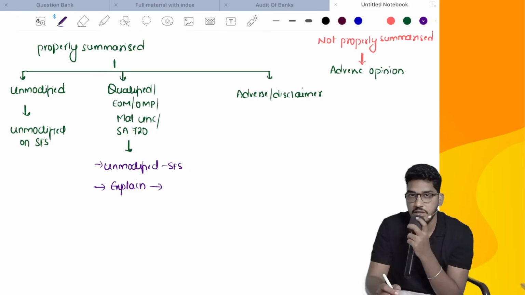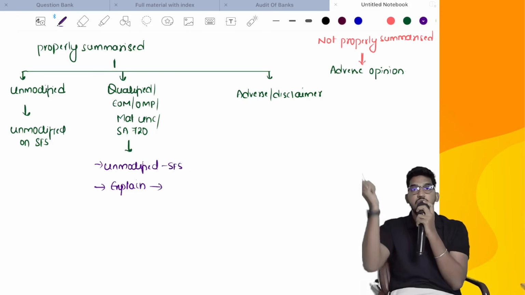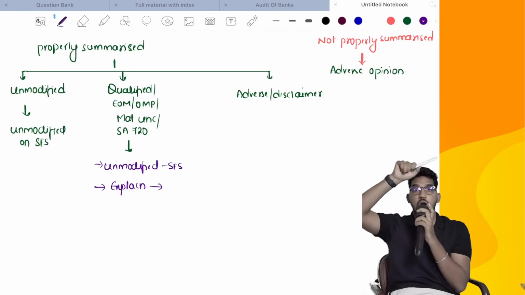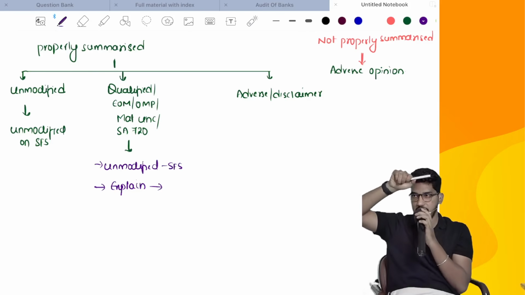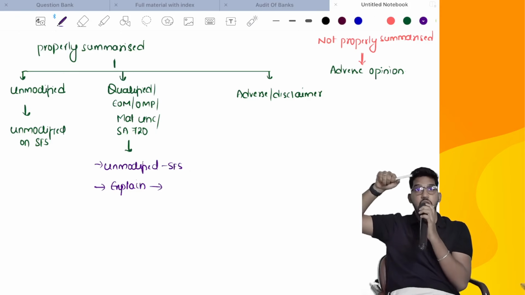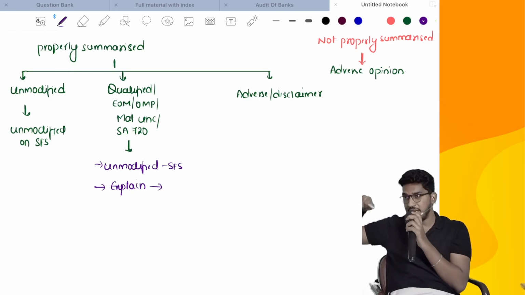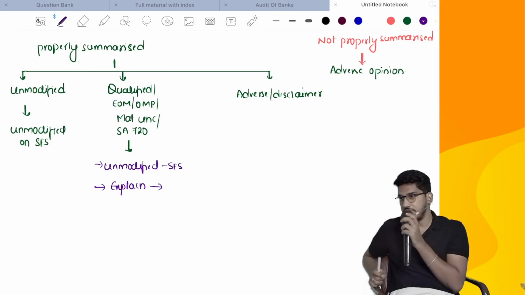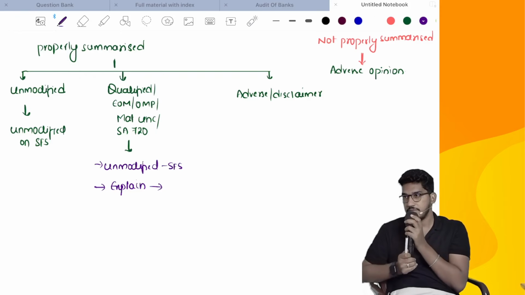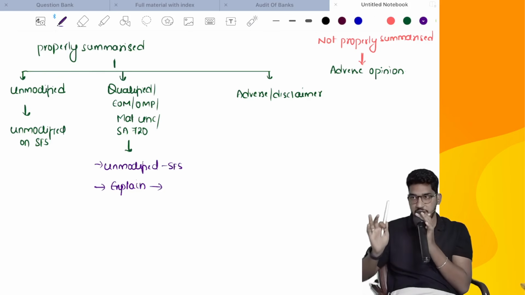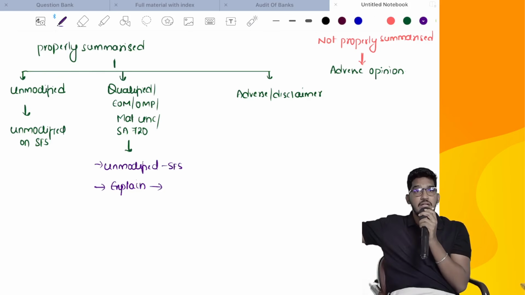What do you have to explain? Because of which matter the qualified opinion was given in the main financial statements, or what was highlighted in the other matter paragraph, or why the auditor has concluded there is a material uncertainty, or for what reasons he gave a negative remark in the other information paragraph. That you have to explain. You can give an unmodified opinion, but you should explain why the main audit report contains it.